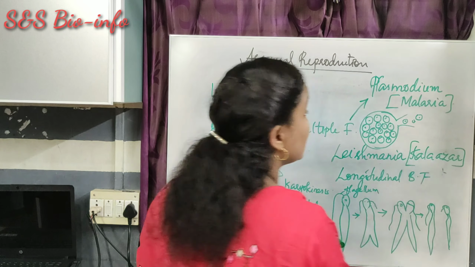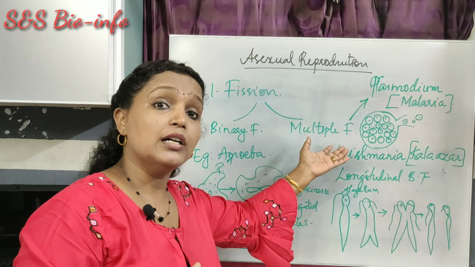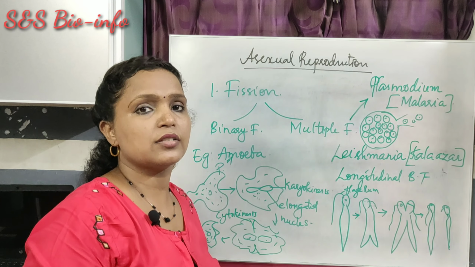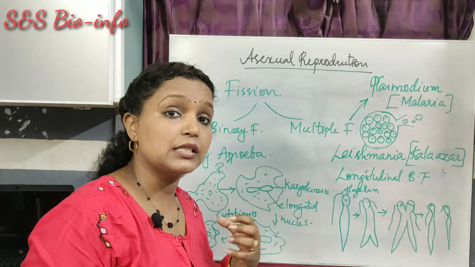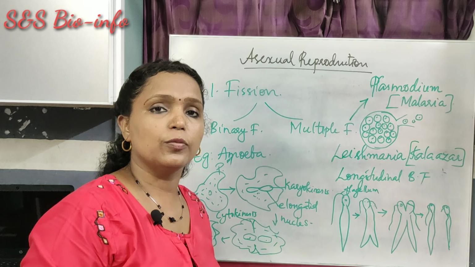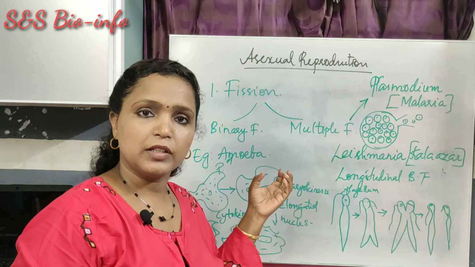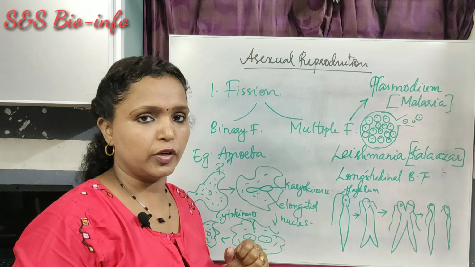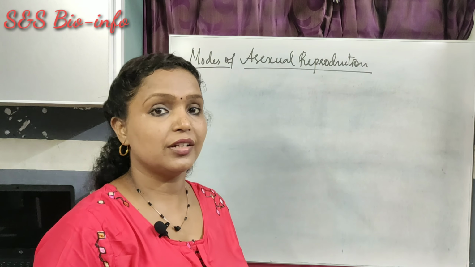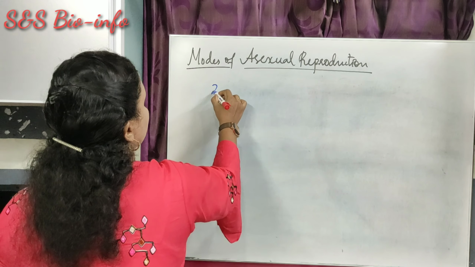At a time it produces many and many, so the chance of survival of the daughter cells is high in this case. So multiple fission produces a large number of progenies in the case of these lower groups of organisms like protozoans, like Plasmodium. The next type of asexual method of reproduction is fragmentation.